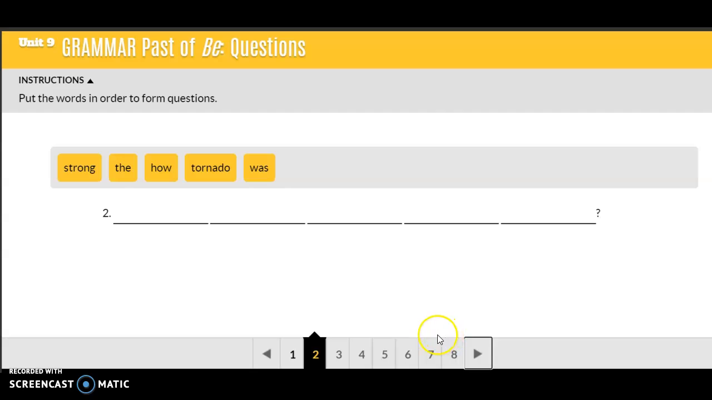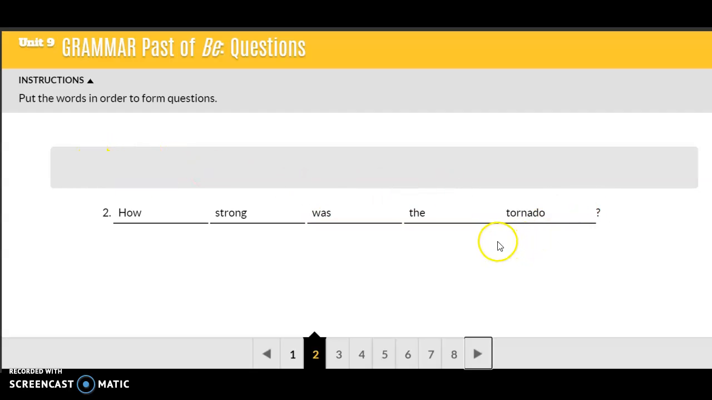Number 2. The WH words are how strong. The be verb is was, and then the subject is the tornado. How strong was the tornado?